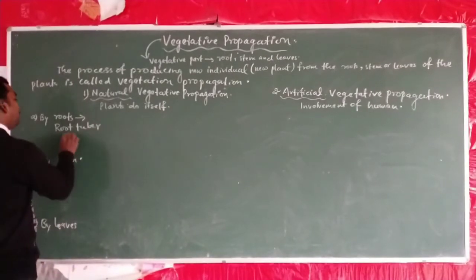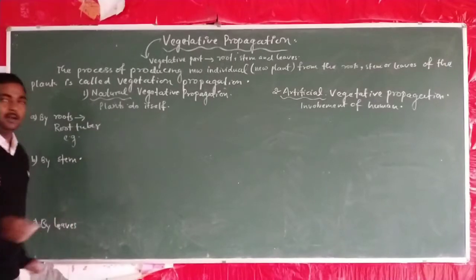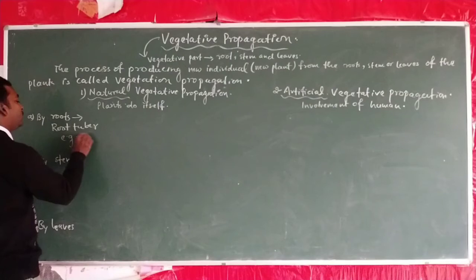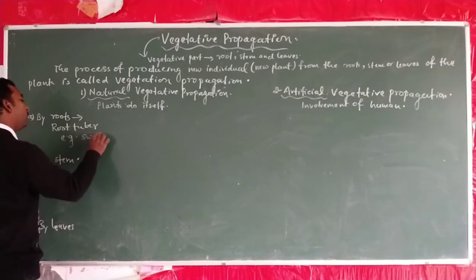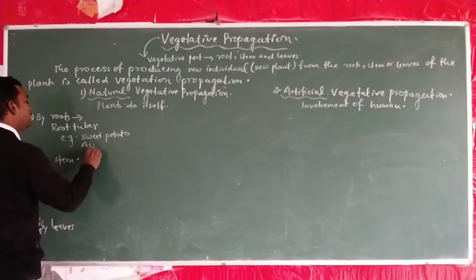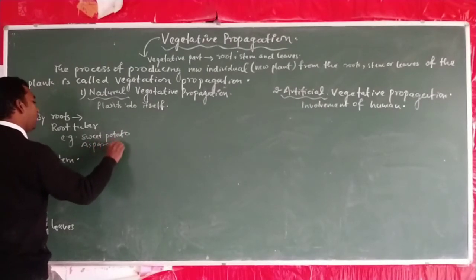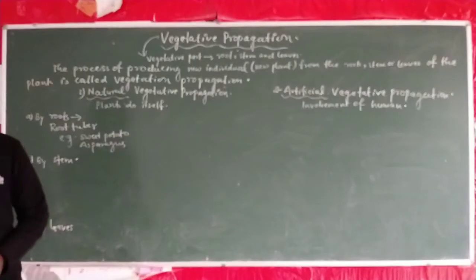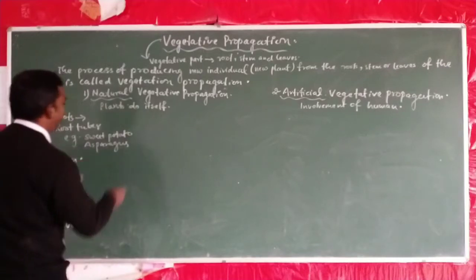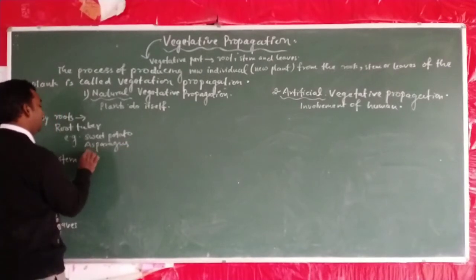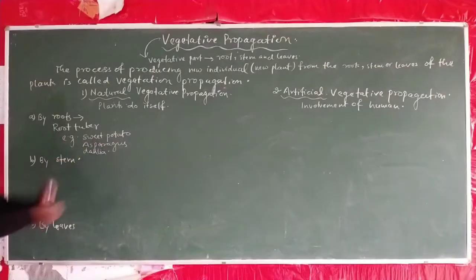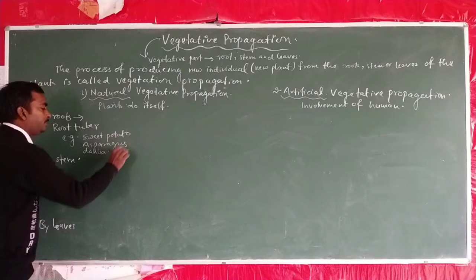Examples of plants in which root tubers are found are sweet potato, asparagus. Okay, these are the plants that can bear root tuber. One more is Dahlia. So these are the different plants, etc.